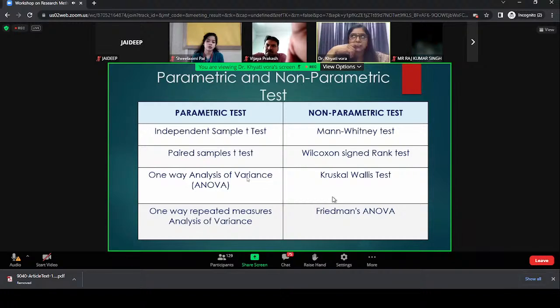Two means I want to compare. Then I want to know the correlation, cause and effect relationship, regression. And I want to predict if X changes. There is a correlation says that yes, X and Y has a relationship. X will influence Y. Regression will tell how much. So if X is moved by 1 unit, how much Y will change? All this works on mean, and all these kind of things we check in the parametric test.